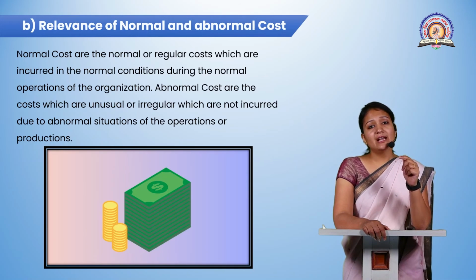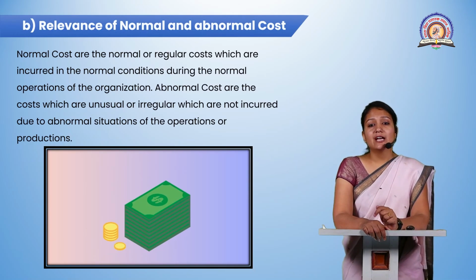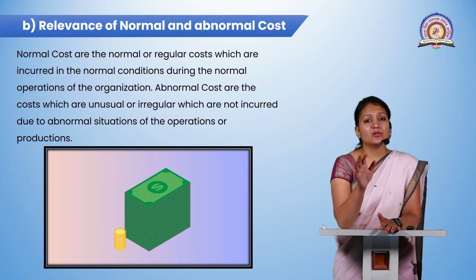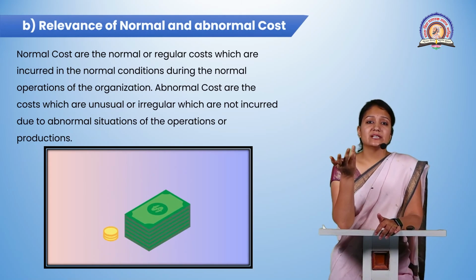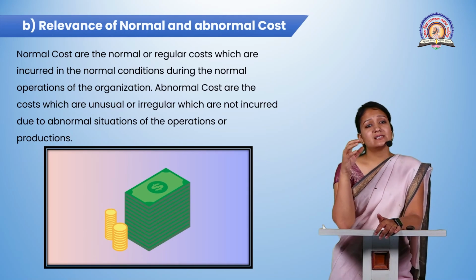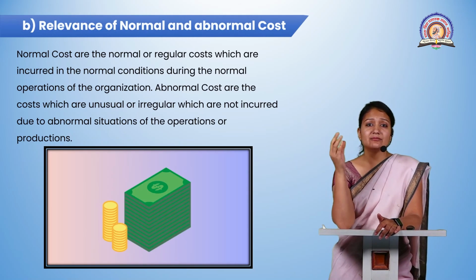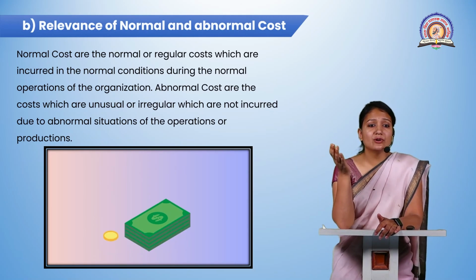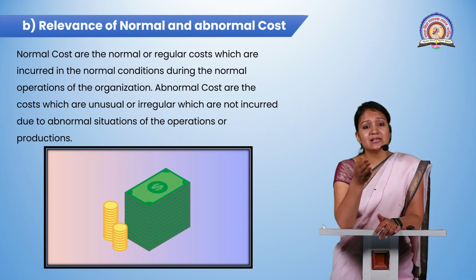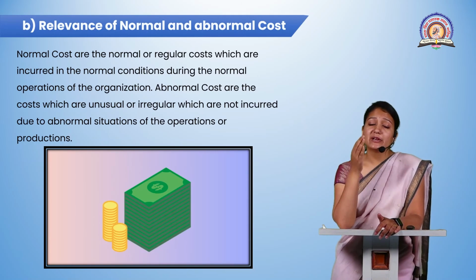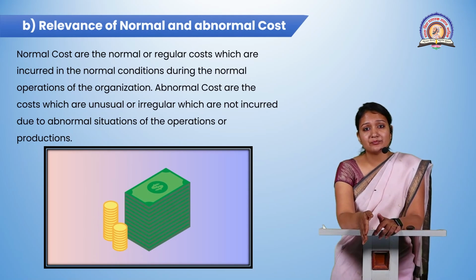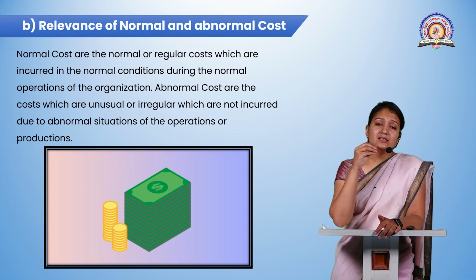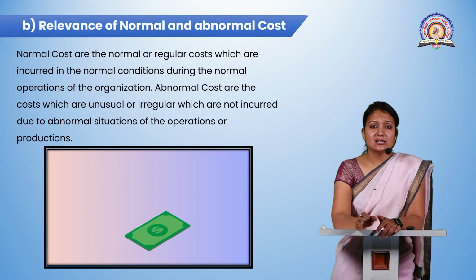And what do you mean by abnormal cost? Abnormal cost is not certain, or we can say it has an uncertainty because it is not fixed, we cannot say that in normal days we are doing that, no, because it is abnormal. Abnormal situations and abnormal operations are there, due to which you are incurring a cost in your business. Like a simple example you can take any natural calamity.